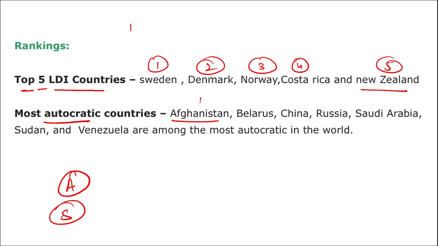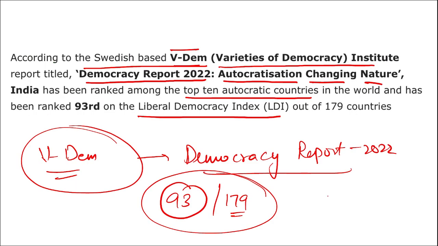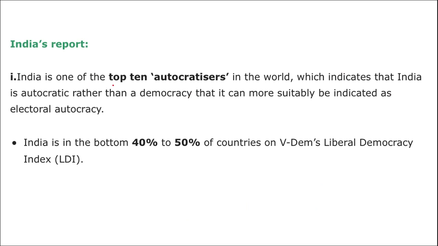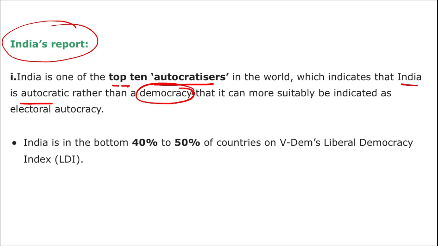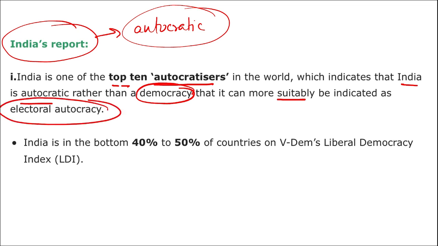And what is the rank of India in this VDEM democracy report? The rank of India is 93rd in this democracy index released by VDEM. India is one of the top 10 autocratizers in the world, which indicates that India is autocratic rather than democratic. So one of the highlights of this report is that it has termed India autocratic rather than democratic. India was named autocratic instead of democratic, and can suitably be described as an electoral autocracy.